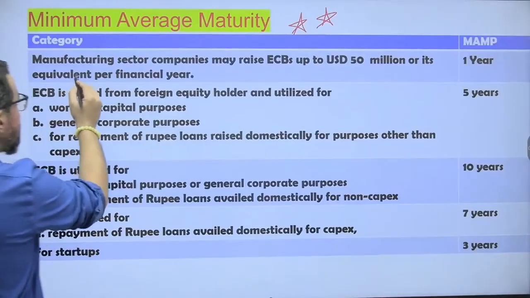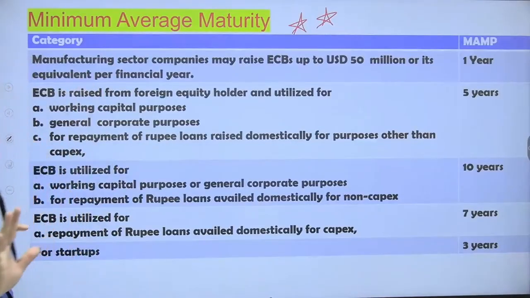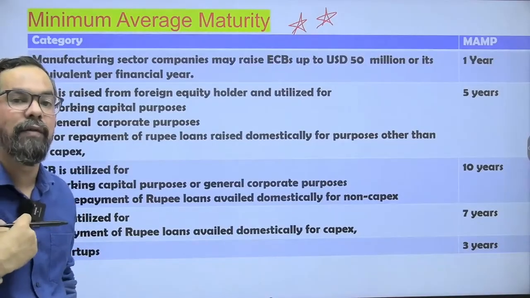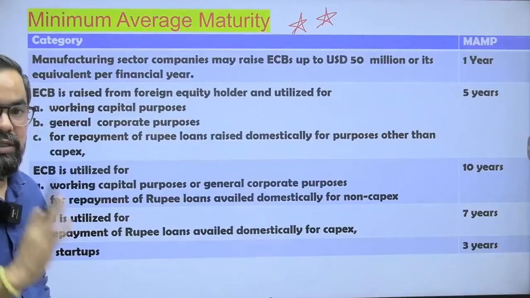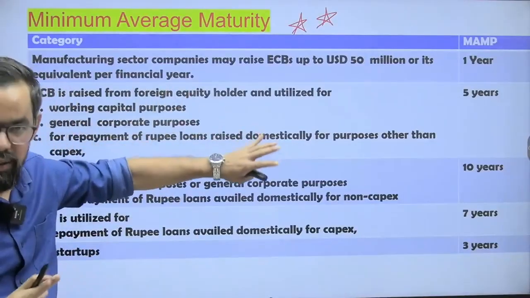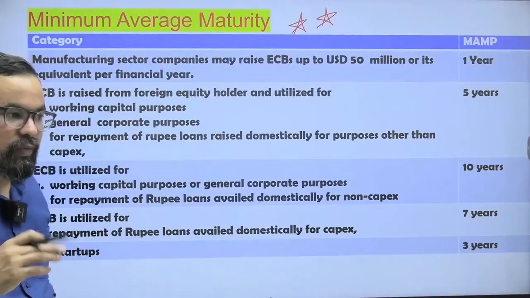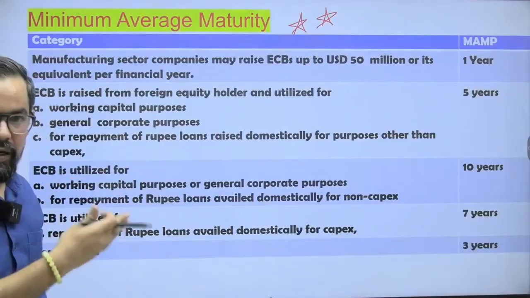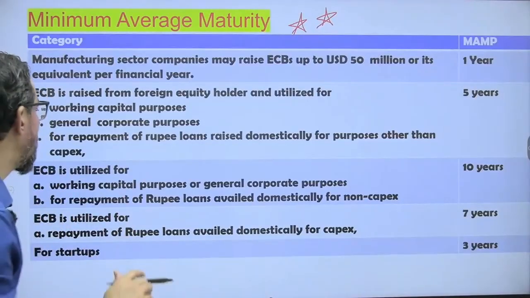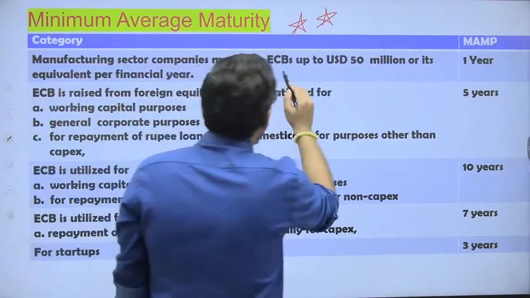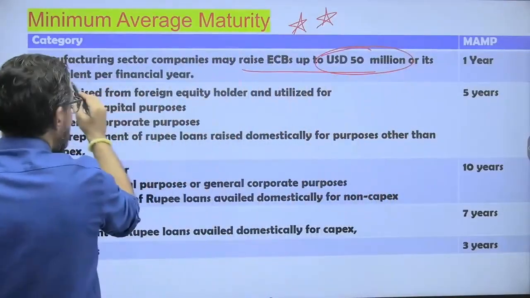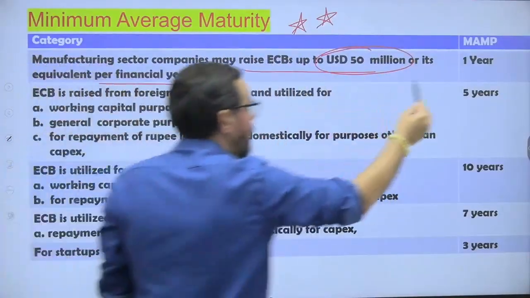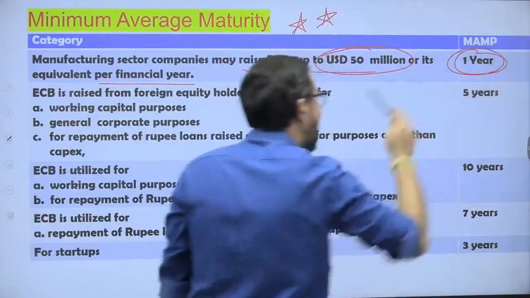So, this is a very, very important one, guys. This is the part where you have to practice a lot. You have to learn this, anyhow you have to remember all these areas. I have done many practice questions around this, and in the future also we'll be doing. Manufacturing sector companies can raise ECB up to 50 million or equivalent per financial year, where the minimum average maturity period can be 1 year.